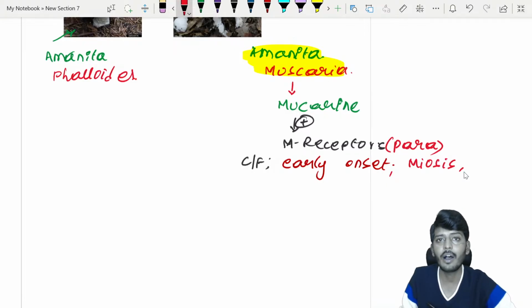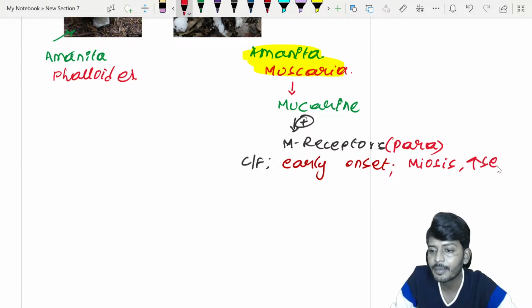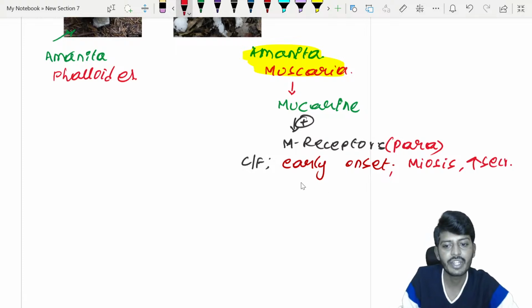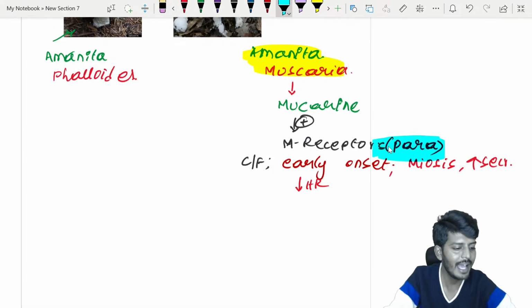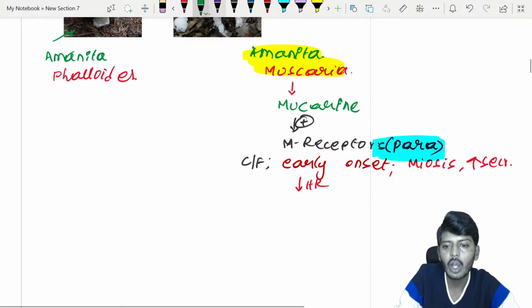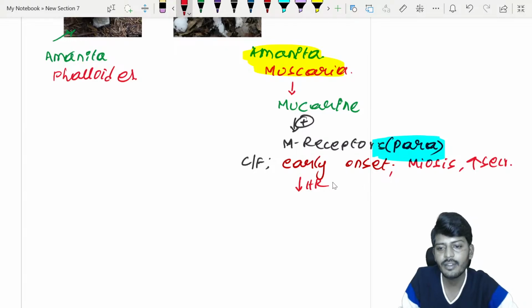Excessive activation of M cholinoreceptor will lead to increase of the secretions, decrease of the heart rate, because parasympathetic is activated. And along with that, what else you can find, my dear students? There is a decrease of respiratory rate.